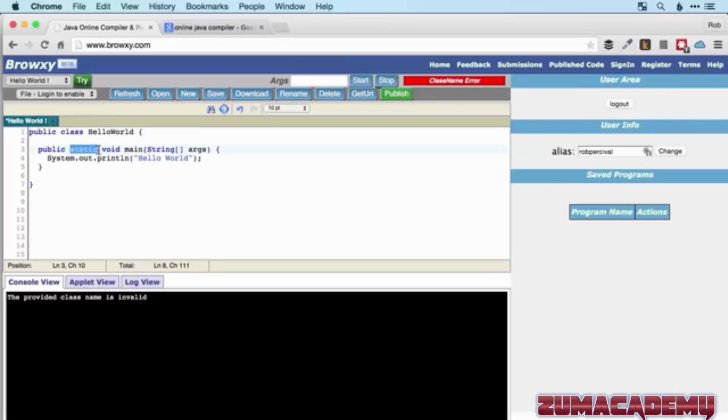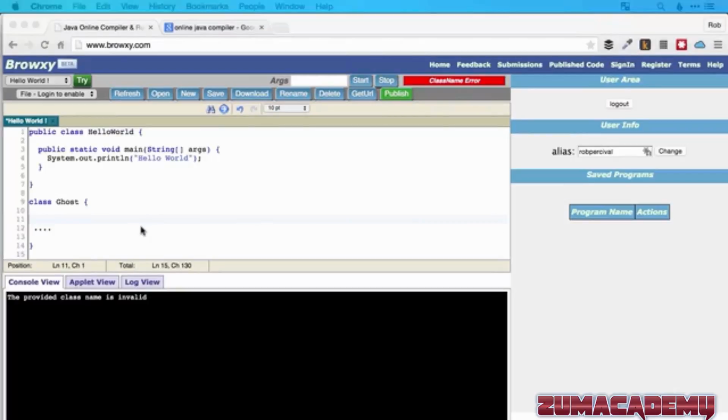And the new keyword that we haven't seen before is static, and that's slightly tricky to define, so I'm just going to quickly go back to my ghost example. So let's say we have our ghost class. So when I create a ghost, that ghost is alive, presumably, but if it gets killed by the character, then it will become dead. So I might have a variable that says whether this ghost is alive or dead. And that variable would be specific to each ghost that I create. So that's known as an instance.